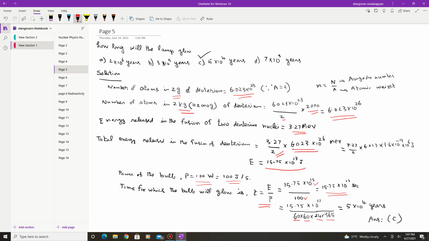If you divide this value, you get the result in years: 5 into 10 power 4 years. So option C is correct.